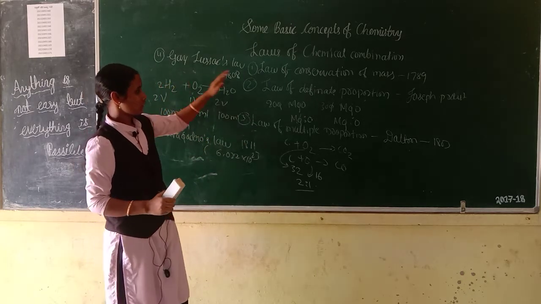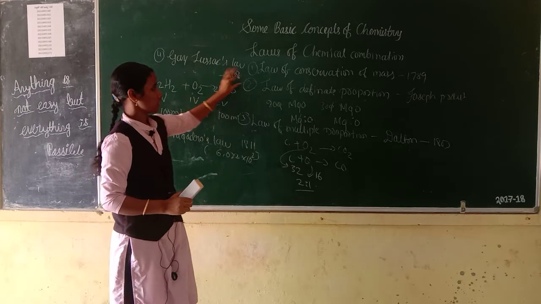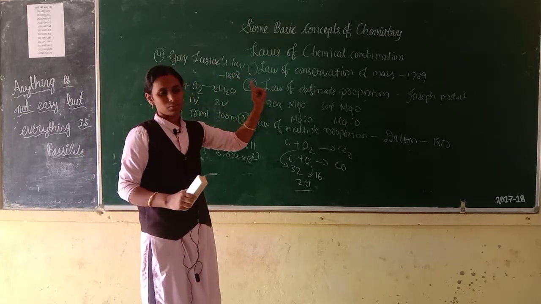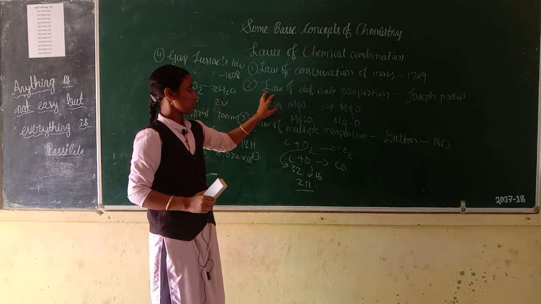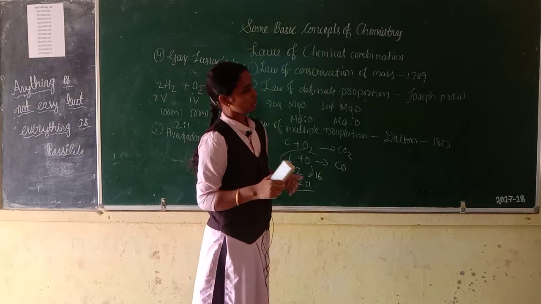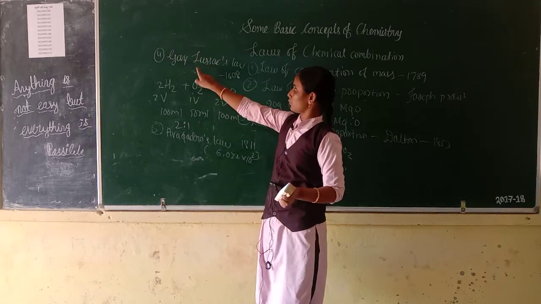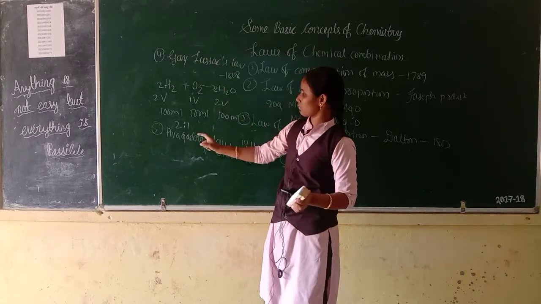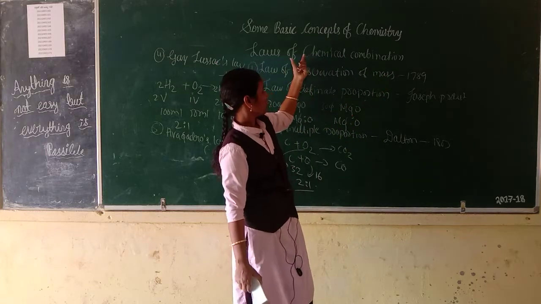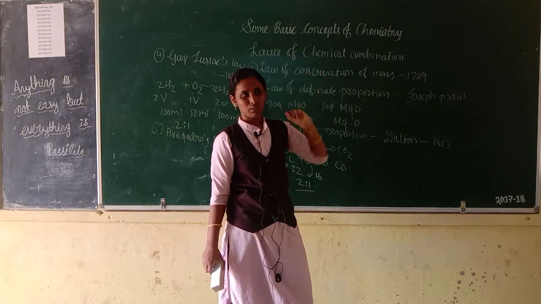The first, second, third, fourth, fifth. These are all the laws of chemical combination. First one is the law of conservation of mass. Second one is the law of definite proportion. Third one is the law of multiple proportion. Fourth one is Gay-Lussac's law. Fifth one is Avogadro's law. This is all about the laws of chemical combination.